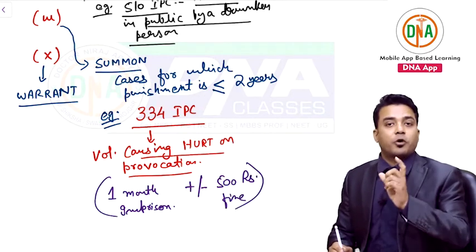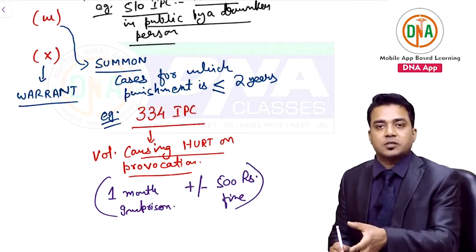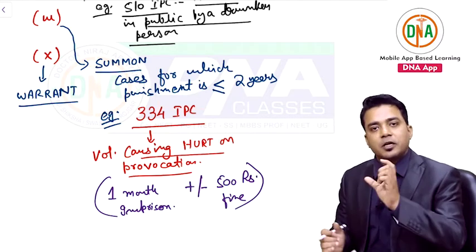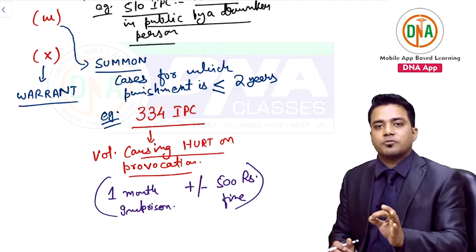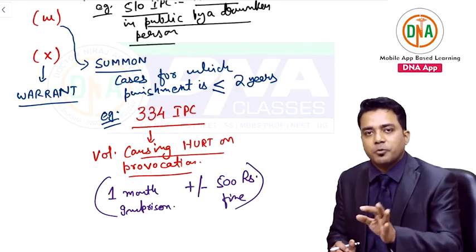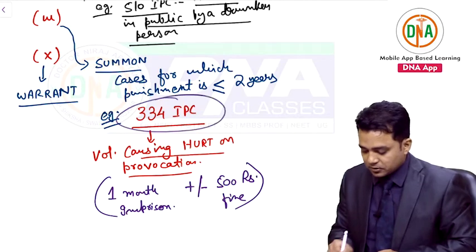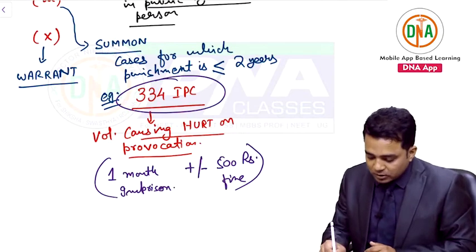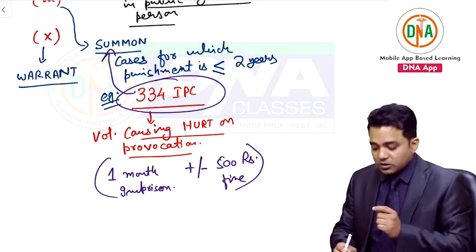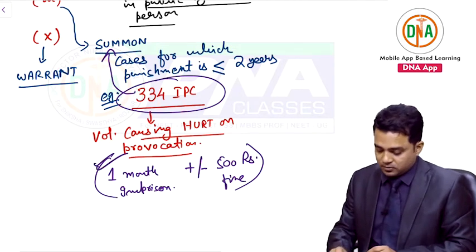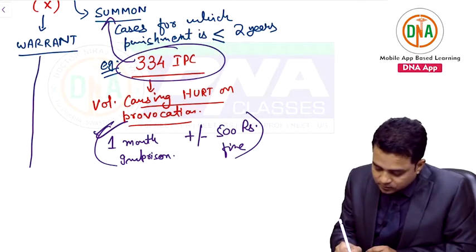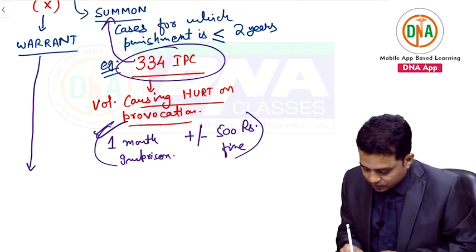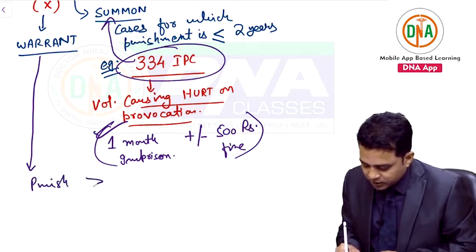Wherever the punishment is important for you, so all the repeat questions which have been related to your punishments and all the important one which can come in your exams, I will tell you the punishment. Rest in all cases of IPC sections, punishments are not important. I will tell you the important ones. This is very important. This is a repeat question. 334 IPC. It is actually a summon case, because the punishment here is less than 2 years. Come to warrant cases. Cases for which punishment is more than 2 years are warrant cases.